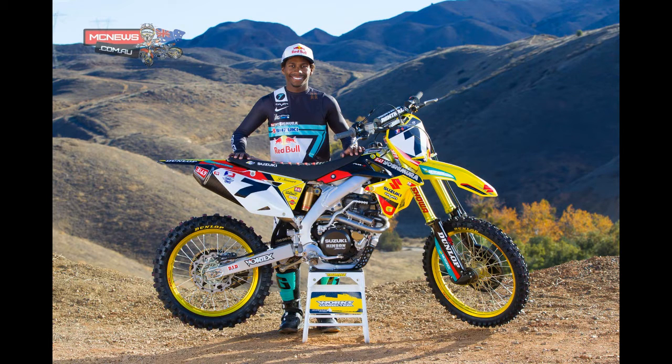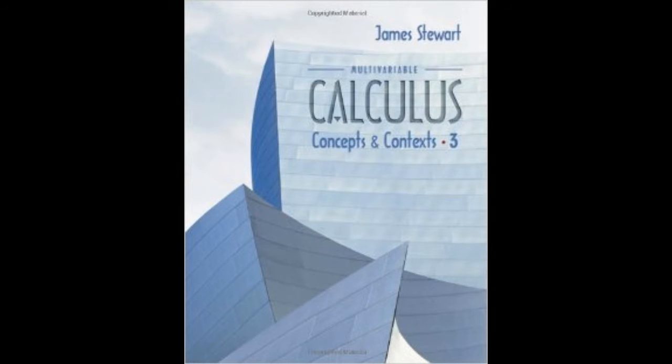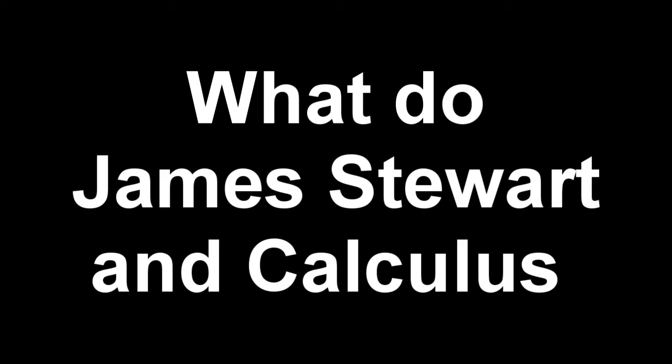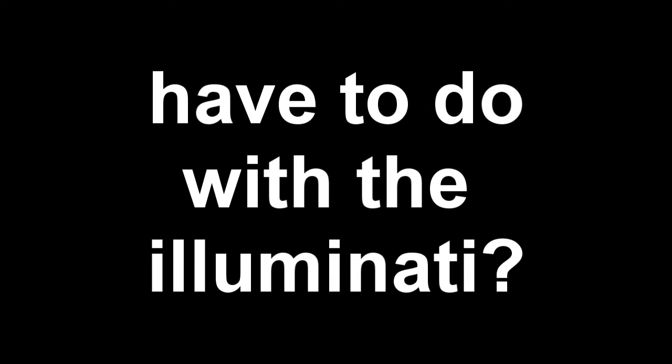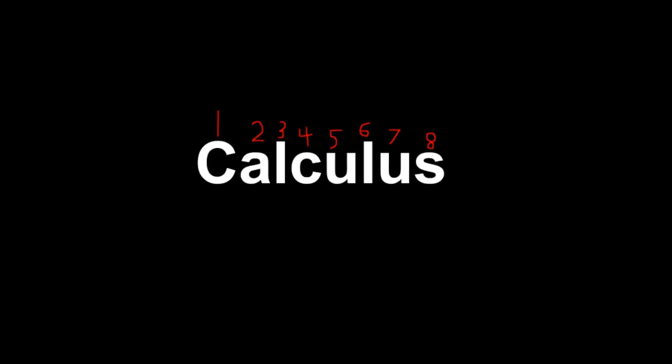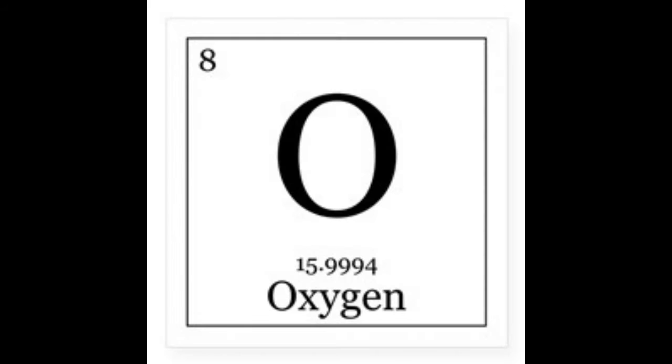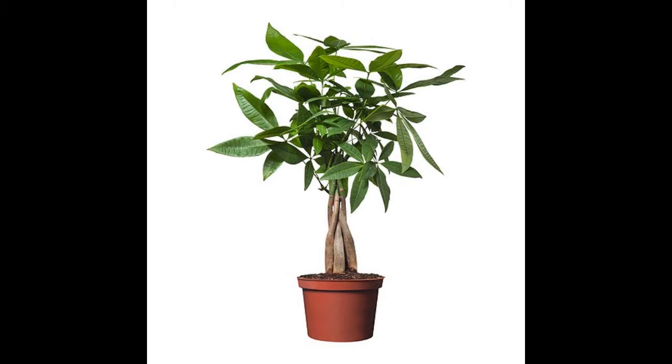And who is from Florida? James Stewart. Professional motocross racer and calculus textbook extraordinaire. But what did James Stewart and calculus have to do with the Illuminati? Calculus has 8 letters. 8 is the atomic number of oxygen. Plants produce oxygen.